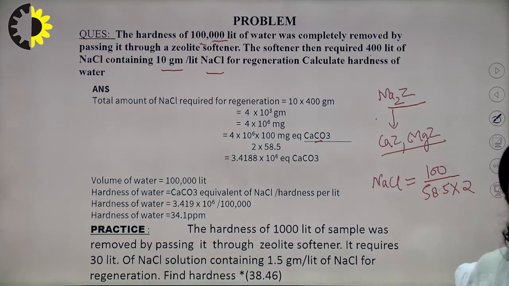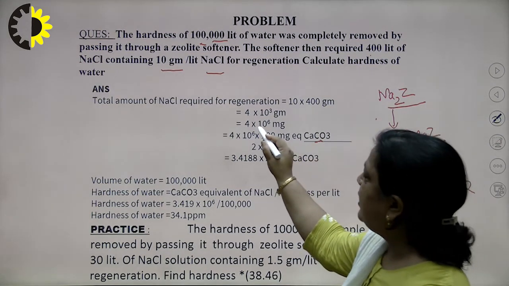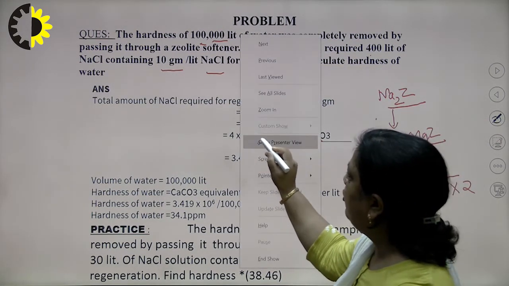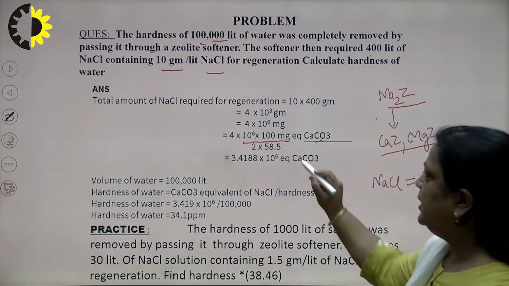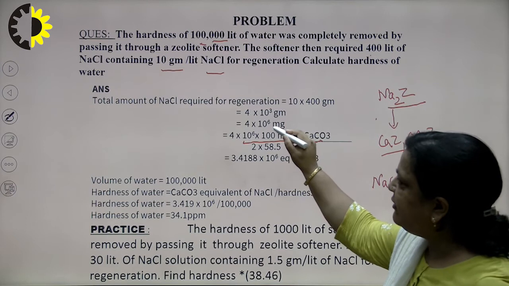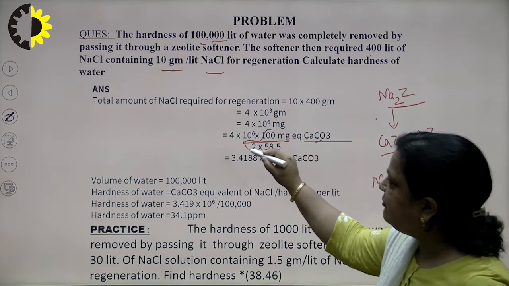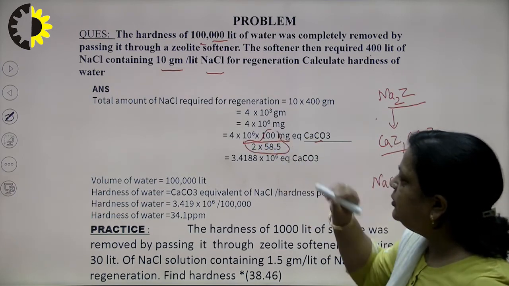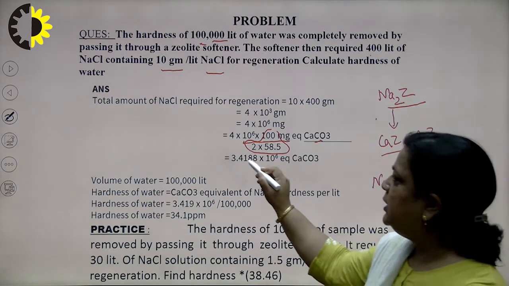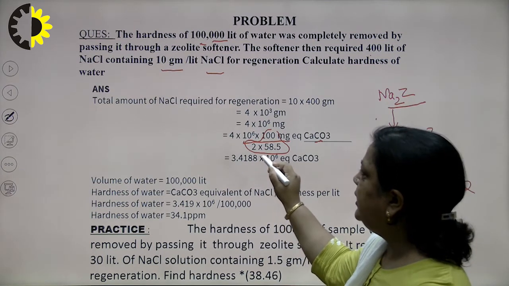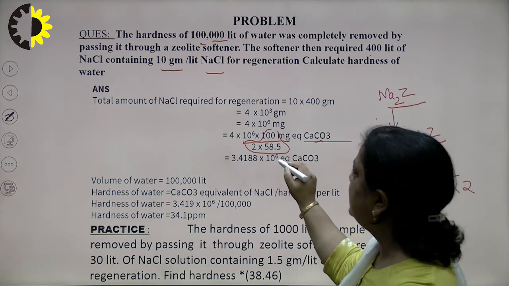So, 100 upon 2 into 58.5. So, equivalent to calcium carbonate is equal to 4 into 10 to the power 6 into the multiplication factor, which is 100 upon 2 into 58.5, which comes to 3.419 into 10 to the power 6 milligram